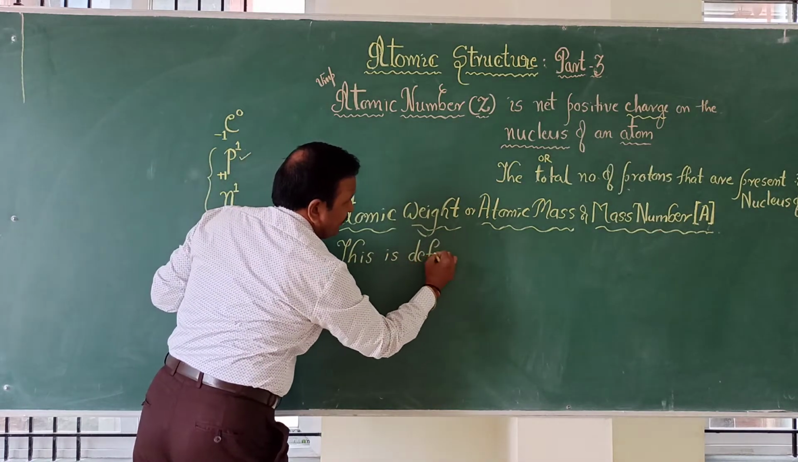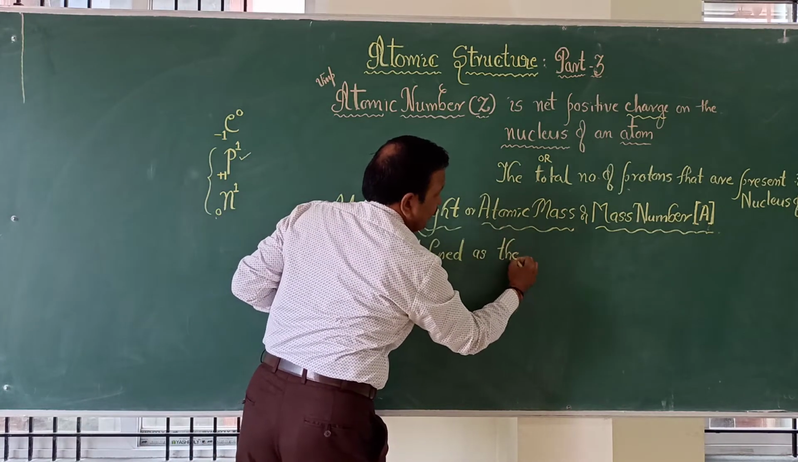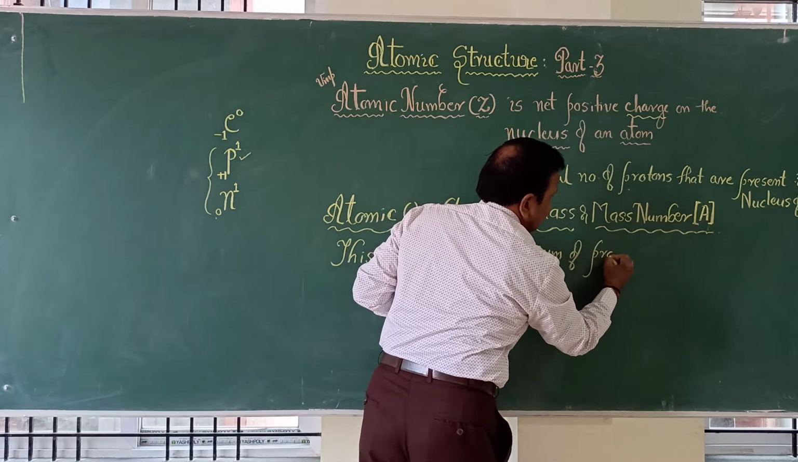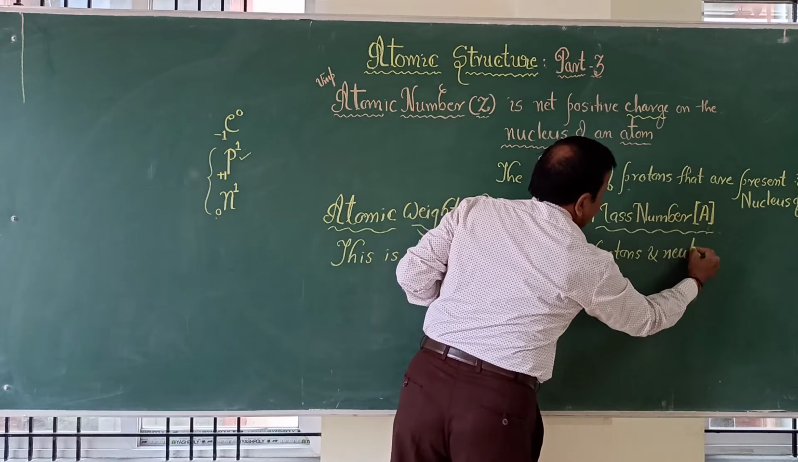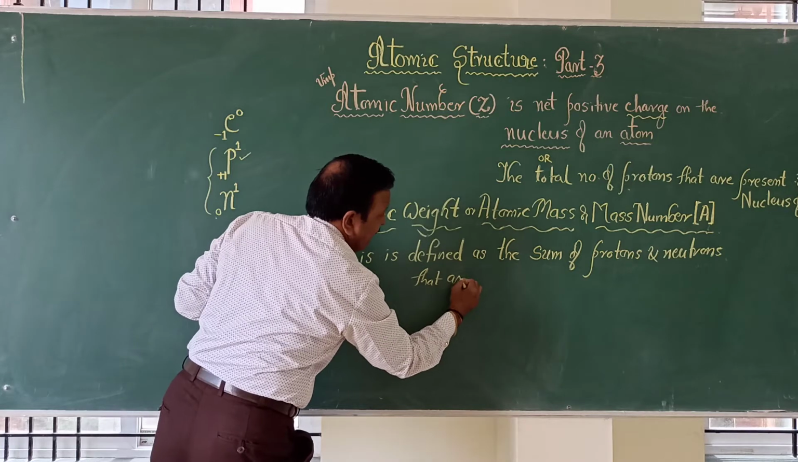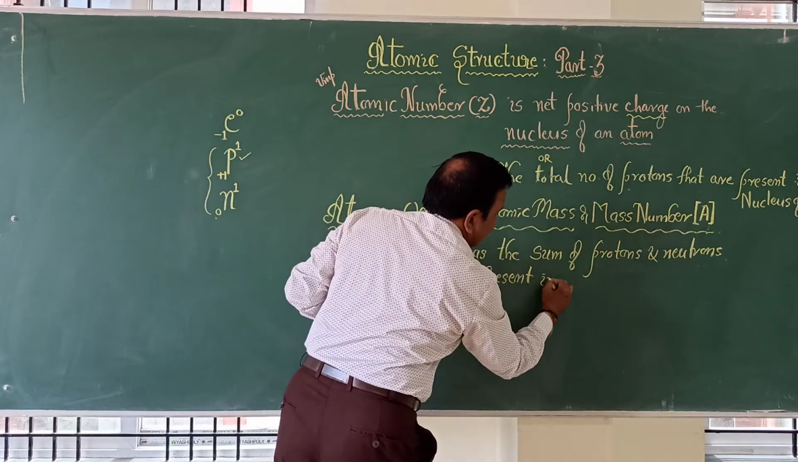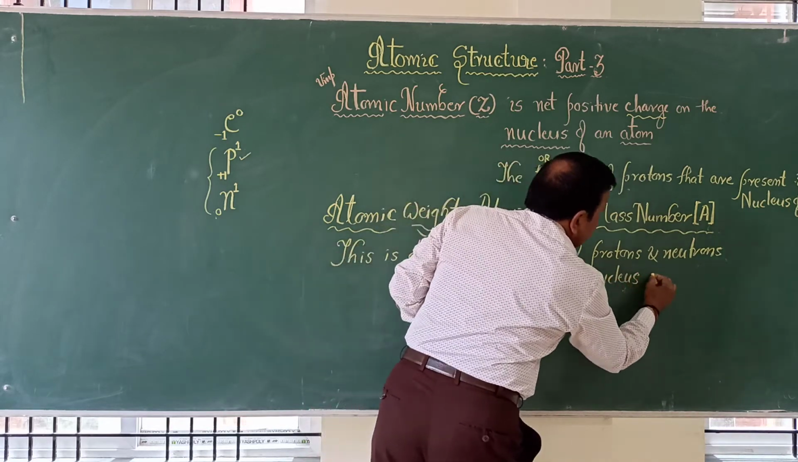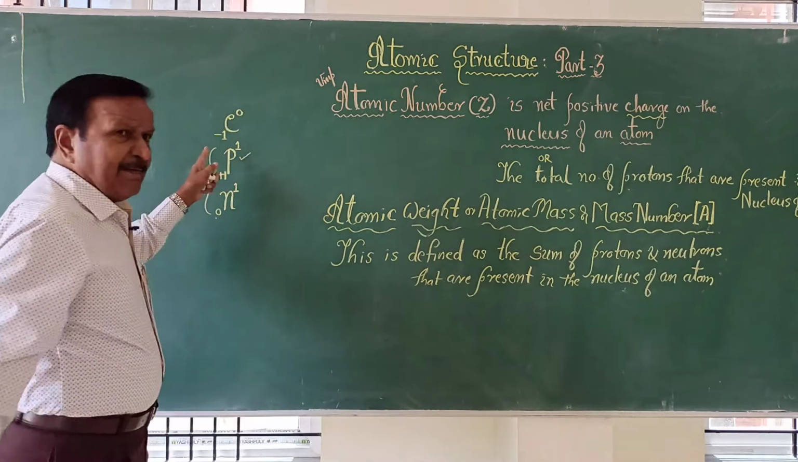Atomic weight is defined as the sum of protons and neutrons that are present in the nucleus of an atom. So very simple.